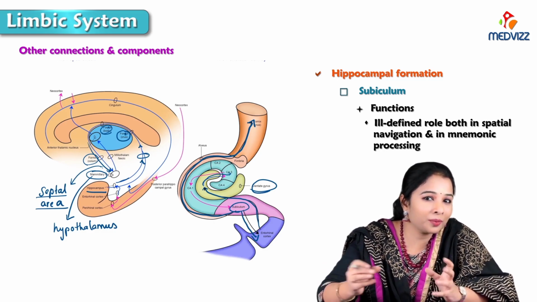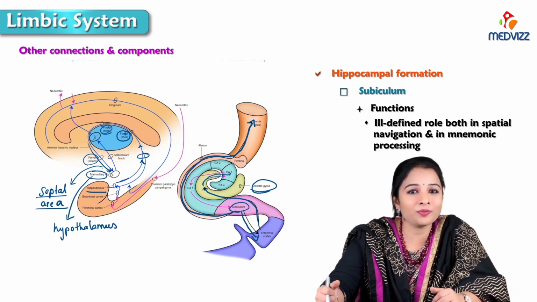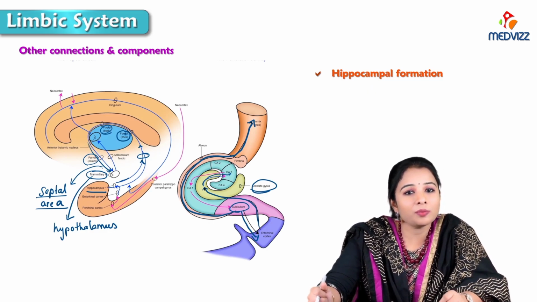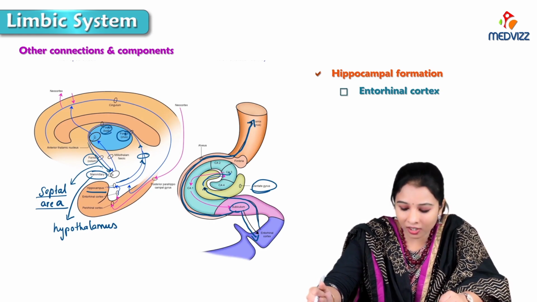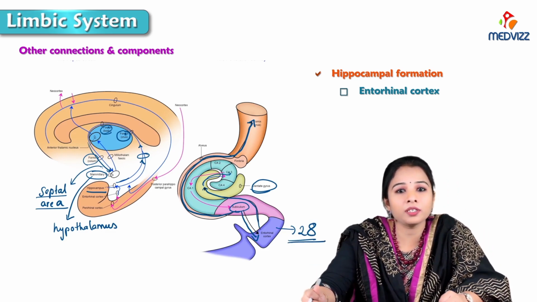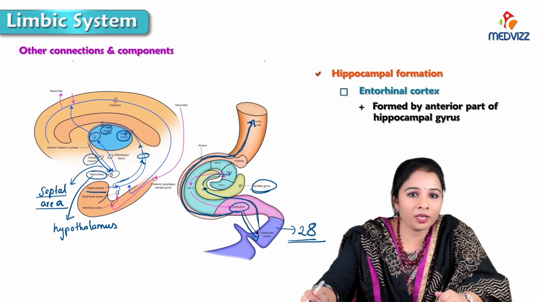I am very poor at making mnemonics, but the subiculum is mainly under the control of spatial navigation and mnemonic processing. Next, about the entorhinal cortex. The entorhinal cortex is Brodmann area number 28. It is formed by the anterior part of the hippocampal gyrus and it is concerned with memory and associative components.